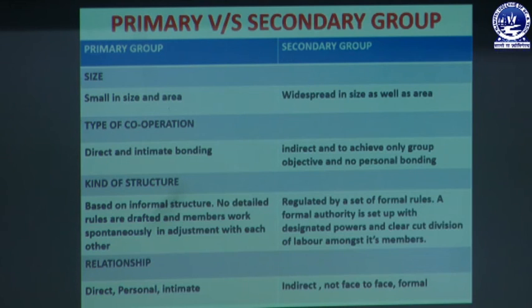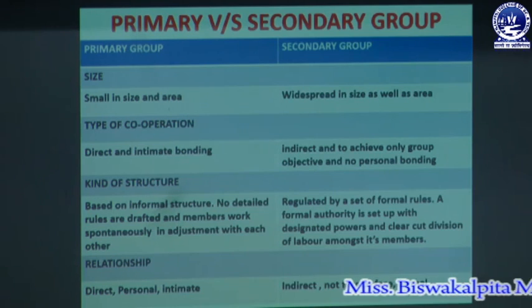But a secondary group is regulated by a set of formal rules, a formal authority is set up with designated powers, and there is clear cut division of labor amongst its members.